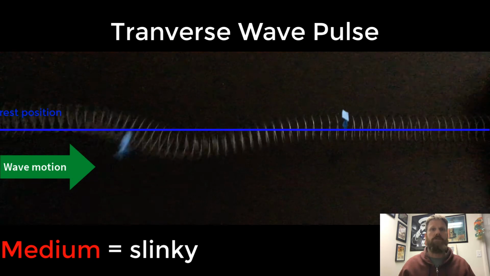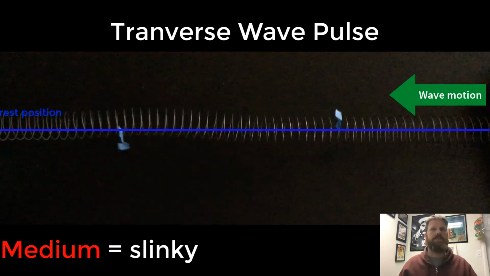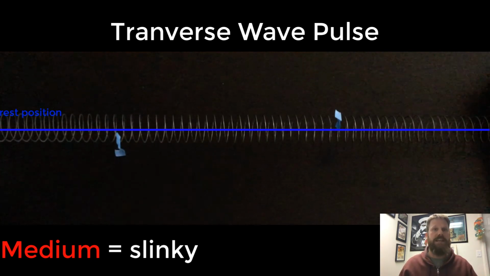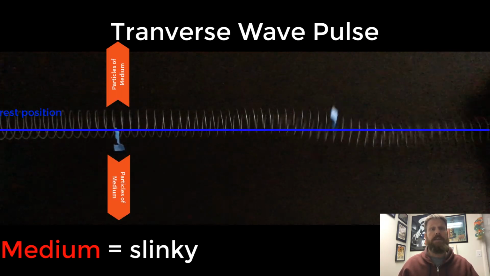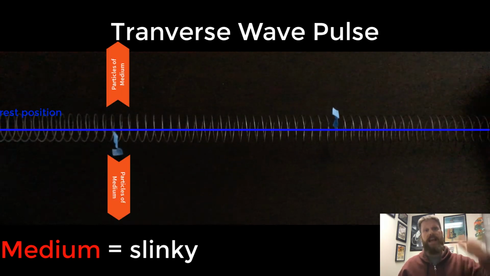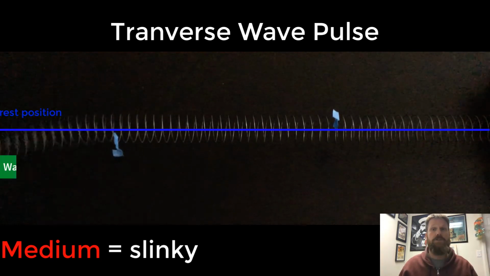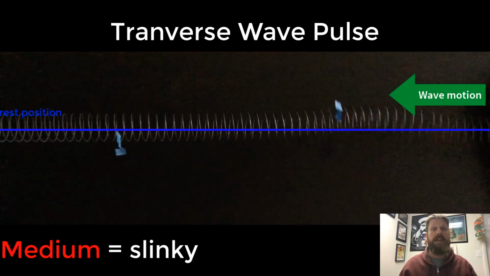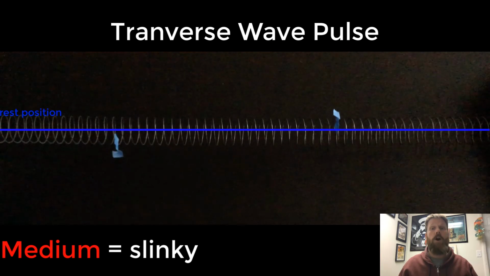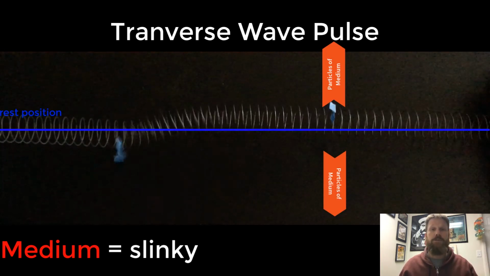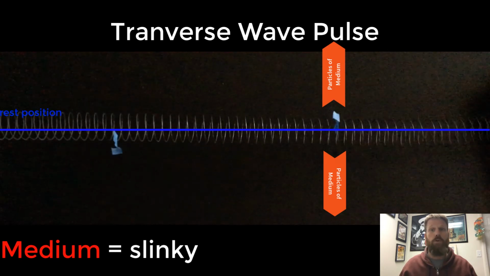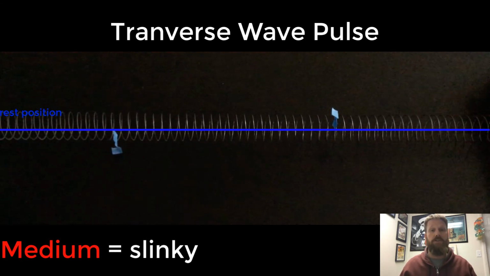Observe that the wave travels right and left across the screen as wave pulses are sent down the slinky. However, if you look at the pieces of tape, they are moving up and down as the energy from the wave passes through them. The motion of the medium and the motion of the wave are perpendicular to each other. Now let's look at a continuous series of transverse waves in order to identify other wave characteristics.